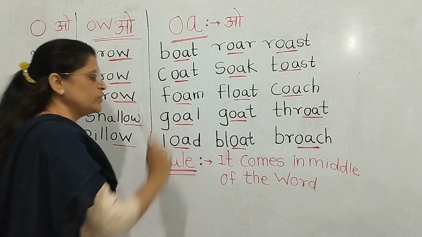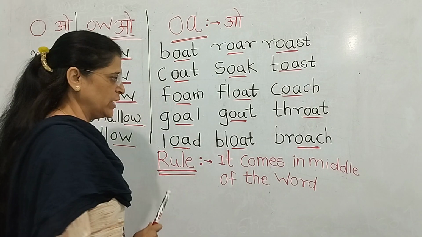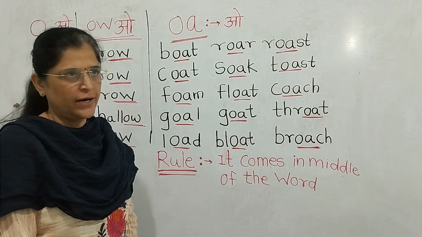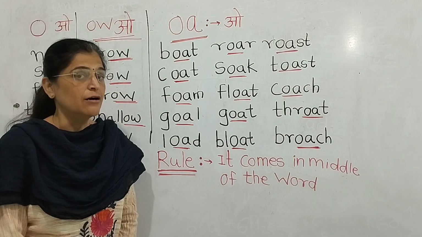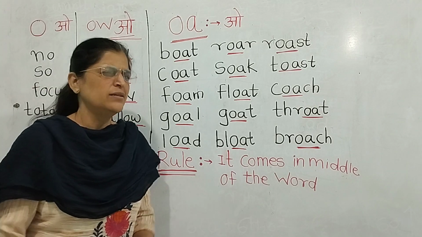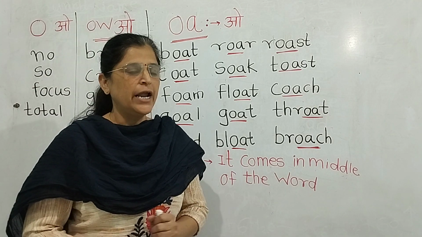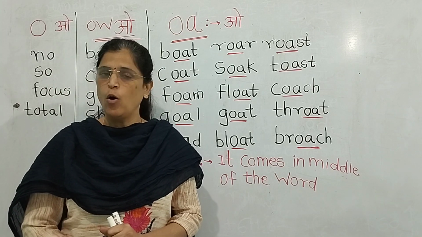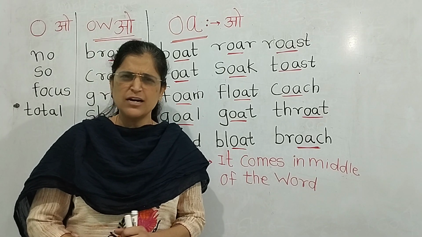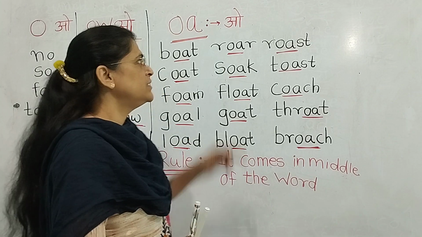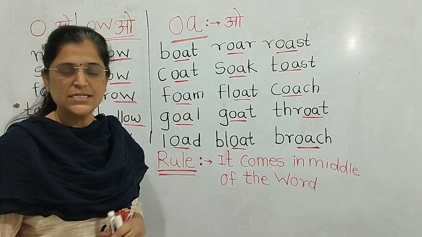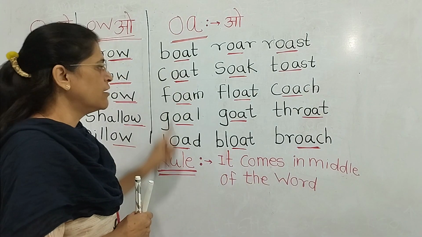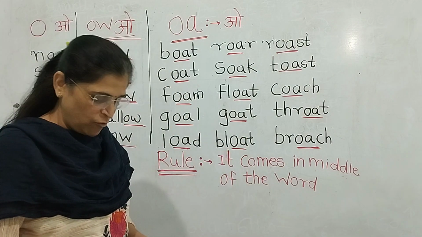So the rule of this O-A-O sound is that it comes in the middle of the word. Most of the words have it in the middle. There are very few words in which it comes at the starting of the word, for example, oak, or, of. Like that, very few words have this O-A-O at the starting of the word. But in most words it comes in the middle of the word.